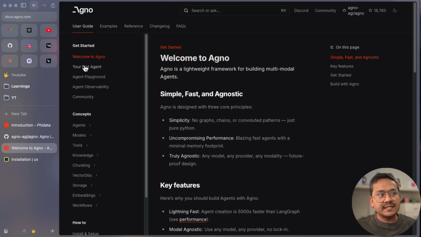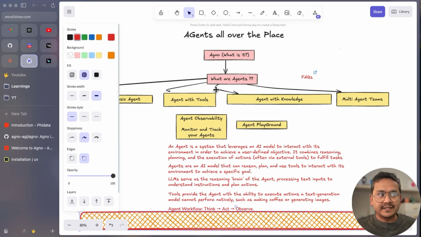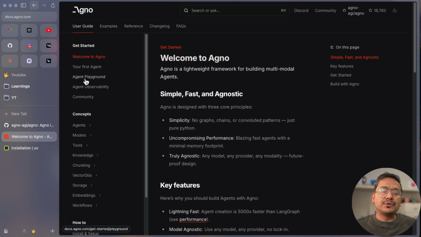I will be covering these 4 different parts of AGNO. Welcome to AGNO. What is AGNO all about? We create the first agents. So what are agents and all these things will be covered there, as I mentioned in this diagram. And then we will see how you can run the agent playground and then the agent observability, right? First thing first, let's go and see what is AGNO.